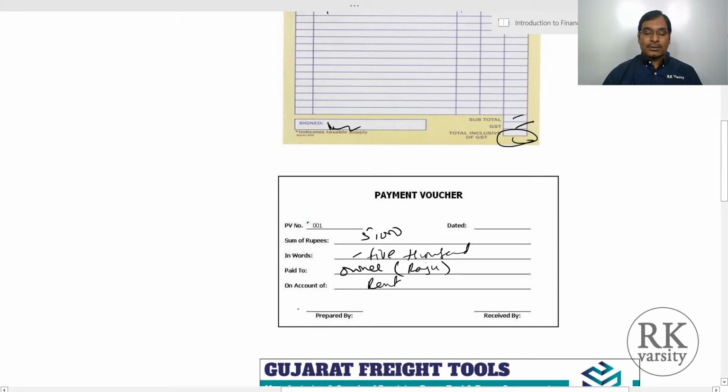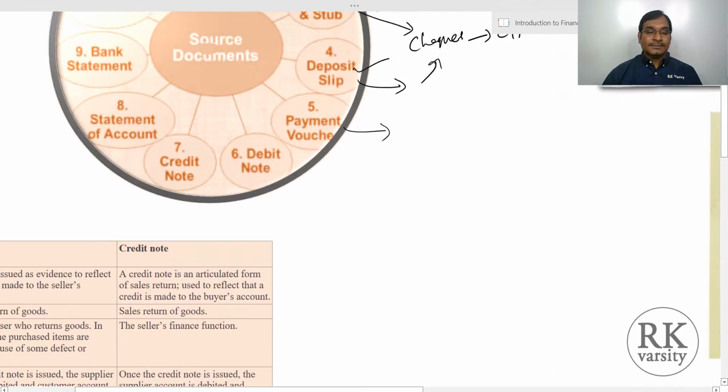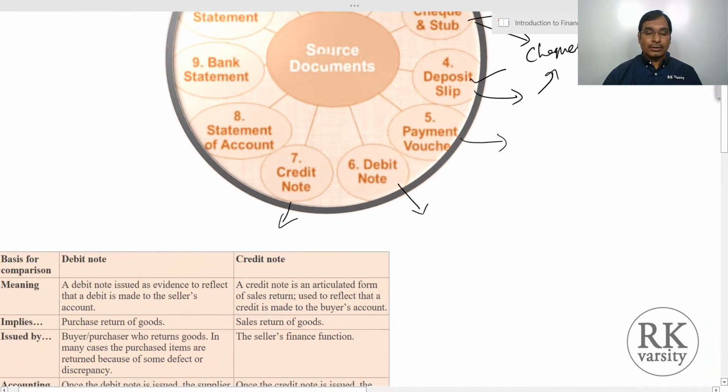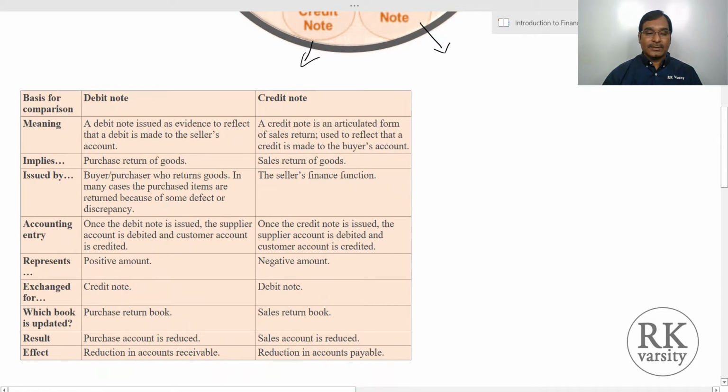The clerk who prepares will sign here, and received by the owner will sign here. So this is an example of a payment voucher. We keep this as a track to record our expenses paid, that is a rent amount paid. Then you will have a debit note and you have a credit note. So here is a clear example or explanation on a debit note and credit note.